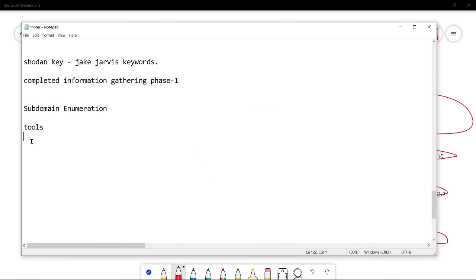Okay, let us conclude the session with Sublist3r. Just let me give you all those commands. Open terminal, then sudo apt install git, and then git clone. Let me give you the repository too.